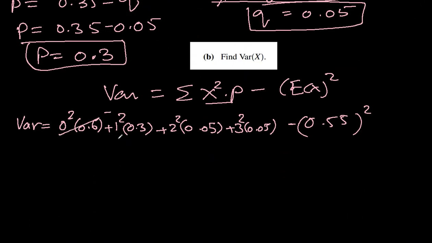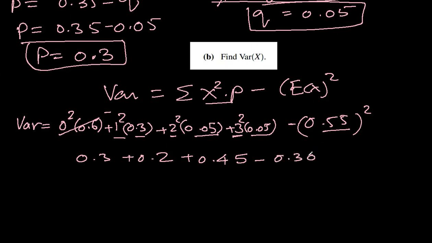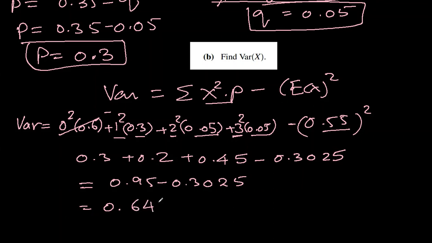So this is 0. 1 square times 0.3 will be 0.3. 4 times 0.05 will be 0.2. 9 times 0.05 will be 0.45, minus square of 0.55 will be 0.3025. 0.3 plus 0.2 plus 0.45 is 0.95 minus 0.3025, which will be 0.6475.